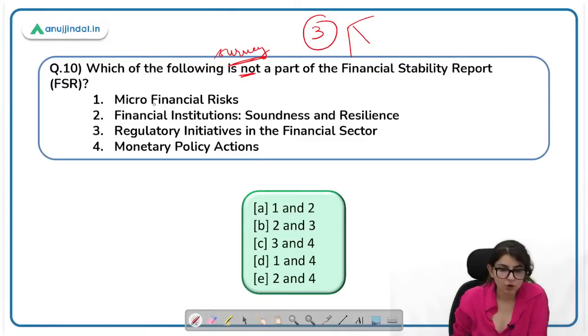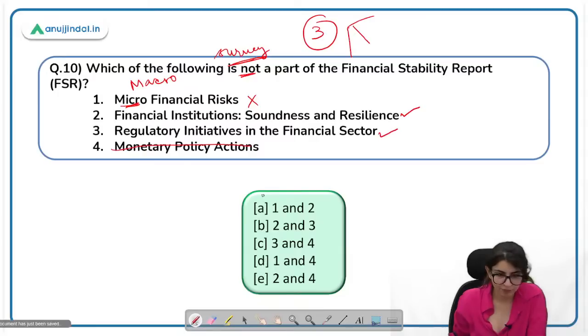Okay, so it is not micro financial risk, it is macro financial risk. So the first statement is incorrect. Financial institution soundness and resilience, this is correct. Regulatory initiative in the financial sector, this is also correct. However, there are no monetary policy actions. So the correct answer here will be 2 and 3. Okay, not a part, 1 and 4. Right, D. 1 and 4 are not a part.